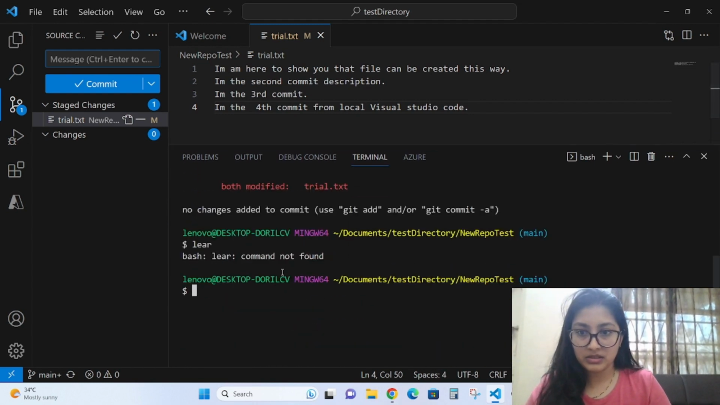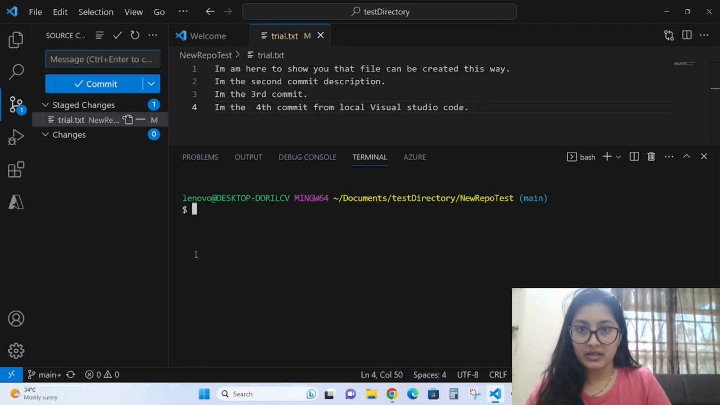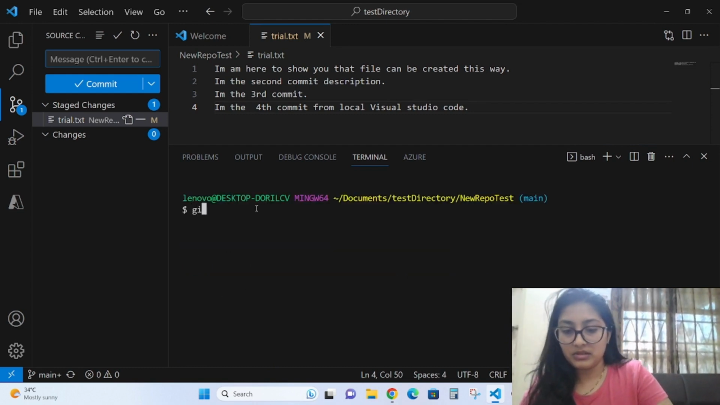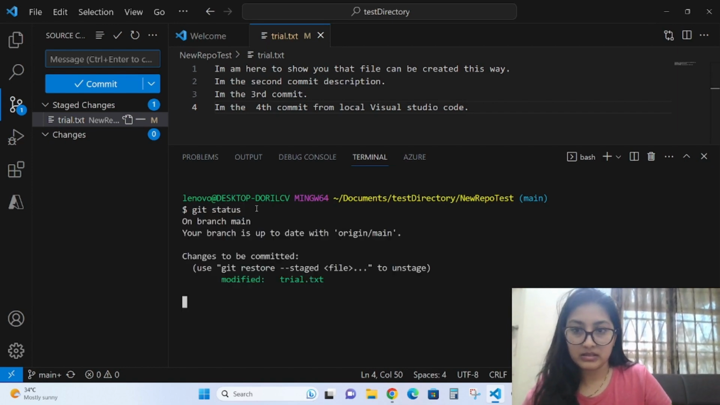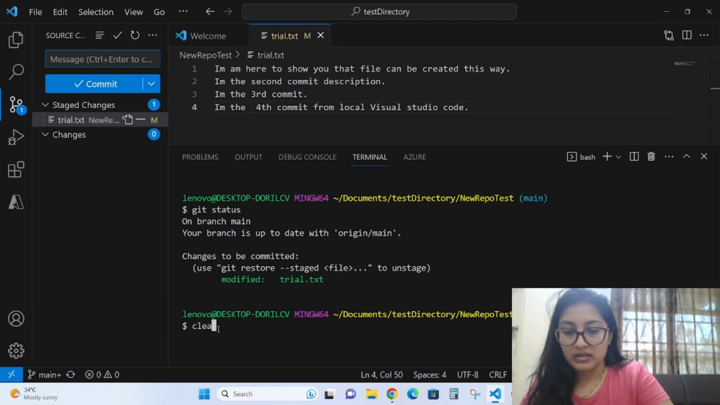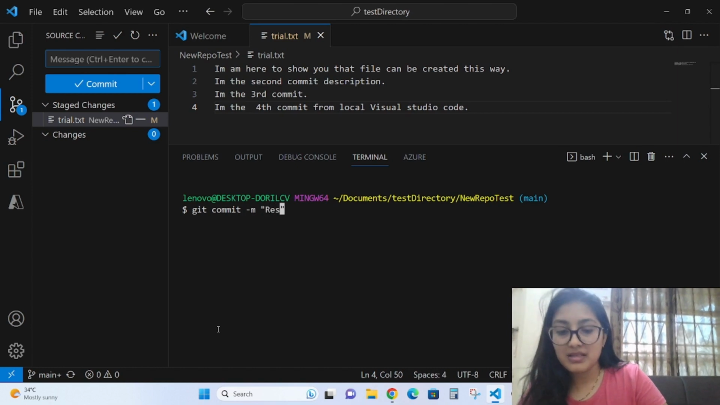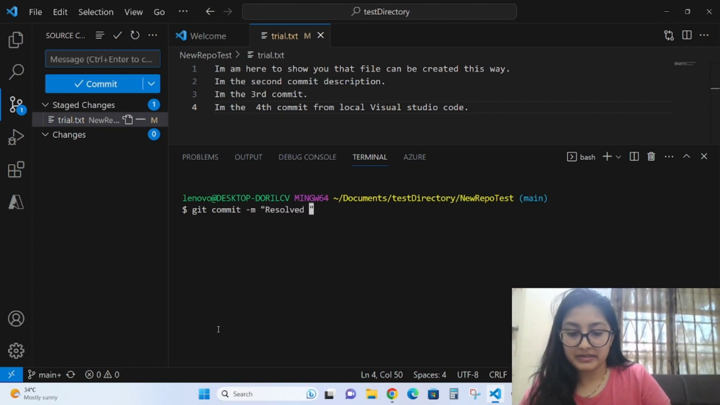Clear it out. Sorry, I did clear. Oh God. Okay. Clear. Now did I save it? Yes, status. See, I modified this. Okay, clear. git commit -m. What did we do? We resolved the merge conflict.